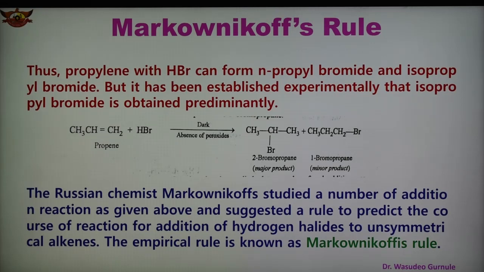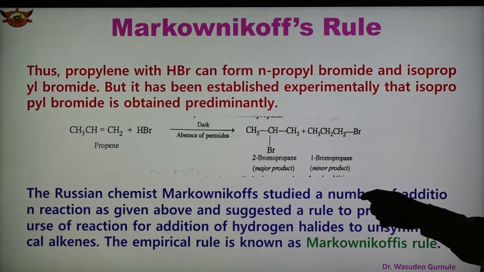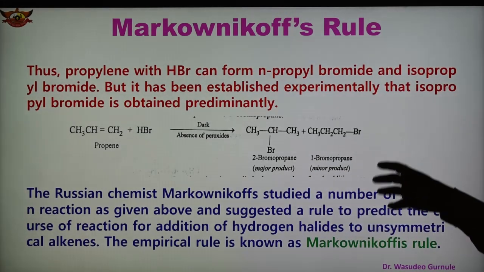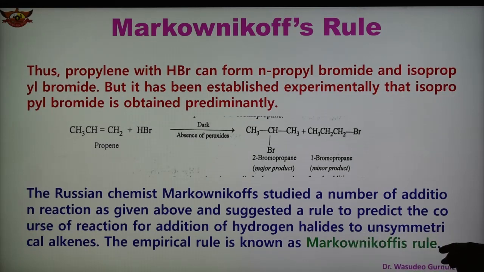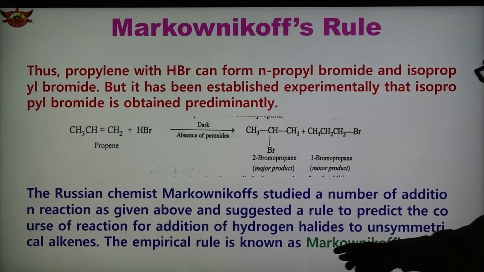And this type of addition of HBr to the unsymmetrical alkene, Russian chemist, what is the name? Russian chemist Markovnikov is the name of the scientist who studied a number of addition reactions similar to the reaction given above and suggested a rule to predict the course of reaction for the addition of hydrogen halide to unsymmetrical alkene. This empirical rule is known as Markovnikov's rule. For this addition reaction Markovnikov gave an empirical rule, known as Markovnikov's rule, and he studied a number of addition reactions.